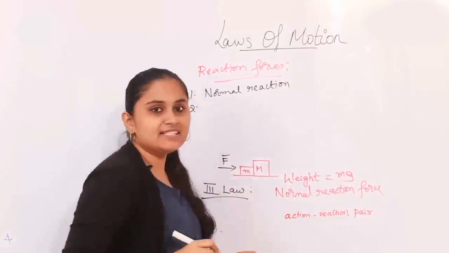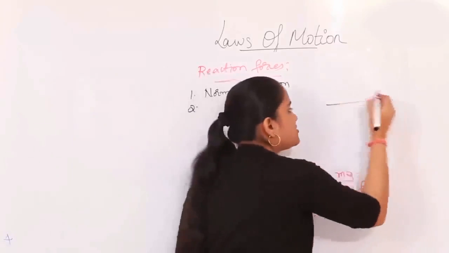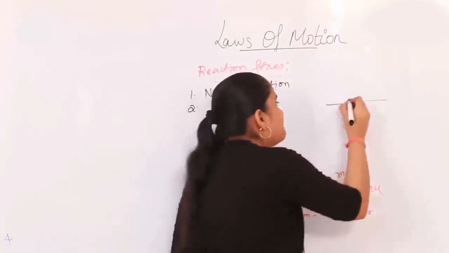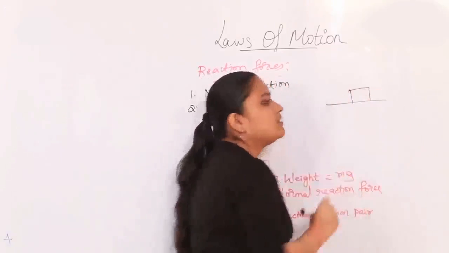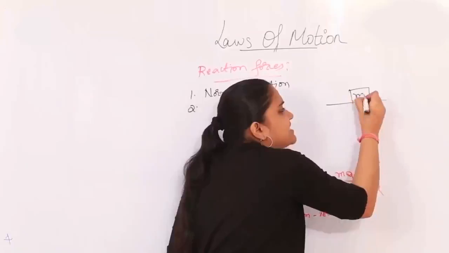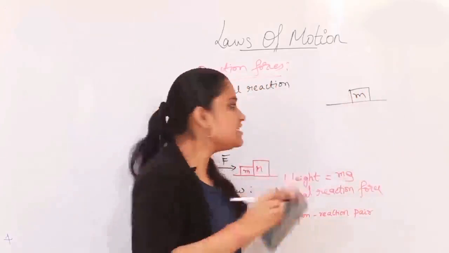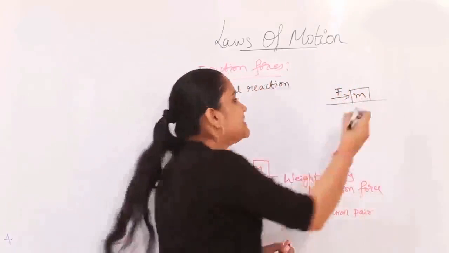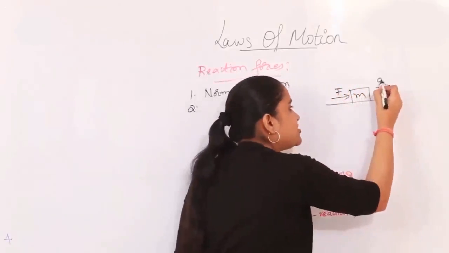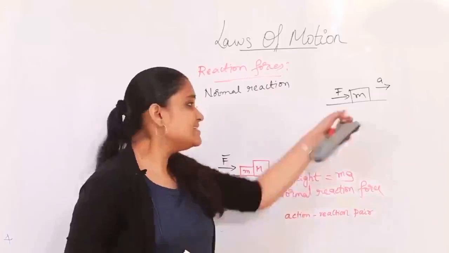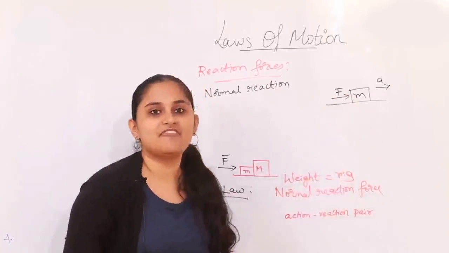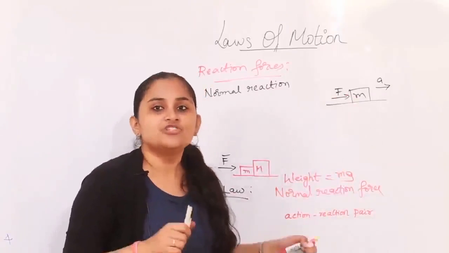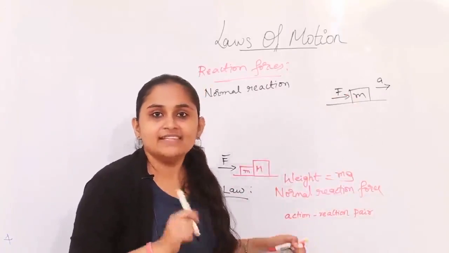The second one is, suppose I have a horizontal surface and a mass m, and I'm applying a force onto it in this particular direction, this would be the direction of net acceleration. Since it is sitting on this surface, the surface should act on it when there is a movement.